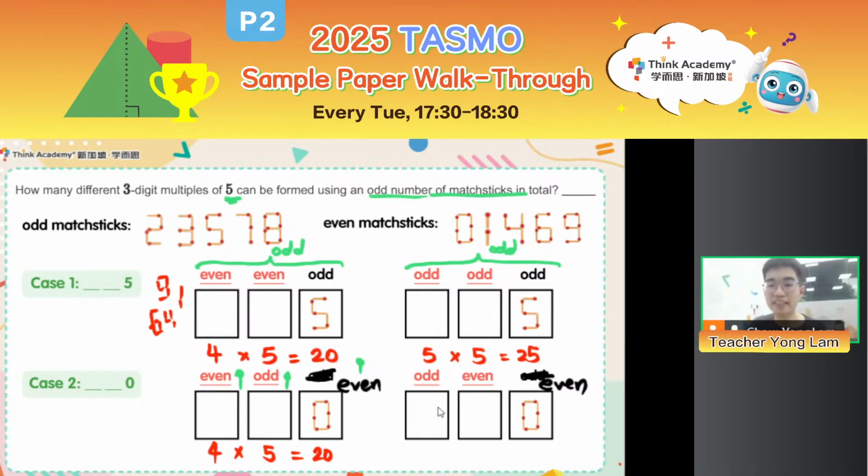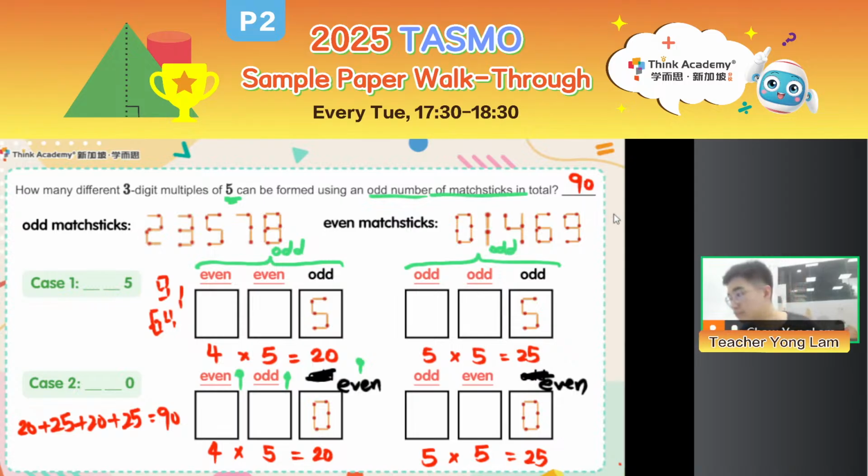If my hundreds place is an odd matchstick digit, any of 2, 3, 5, 7, 8 can be included here. So 5. And for the tens digit, again, no restriction, so 0, 1, 4, 6, 9 could all go here. 5 times 5 is 25. So for each and every case, we have considered how many numbers there are. Let's find their total. We have 20 plus 25 for case 1, plus 20 plus 25 for case 2, and that will give me 90 possible 3-digit multiples of 5 in total.